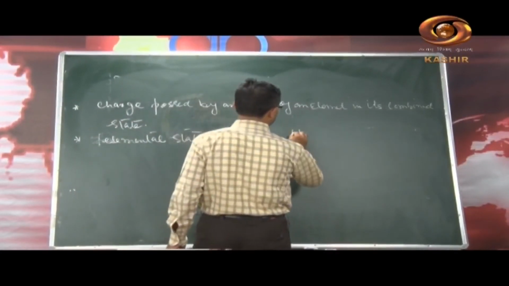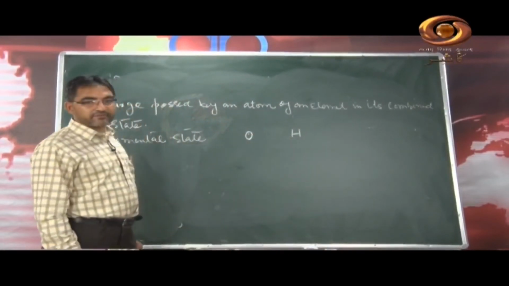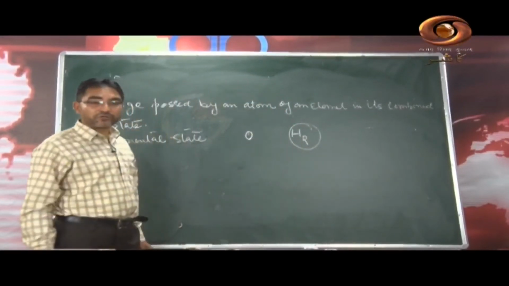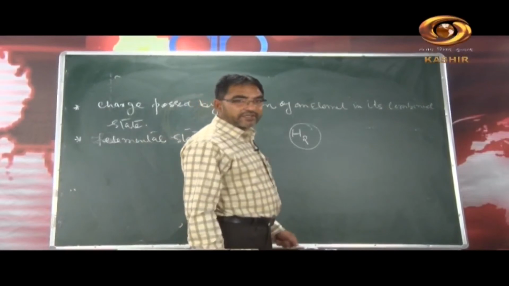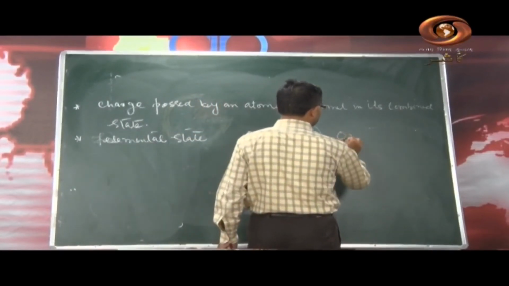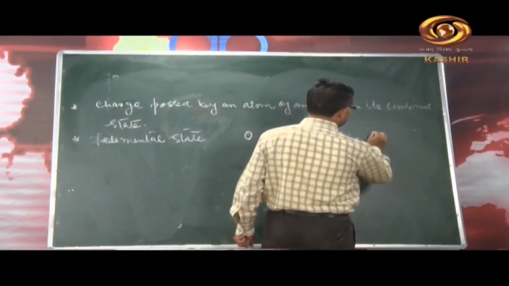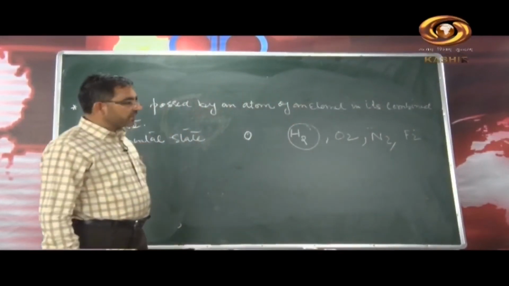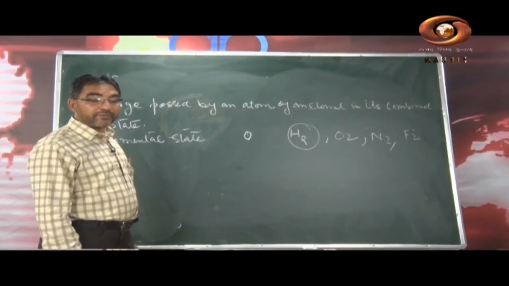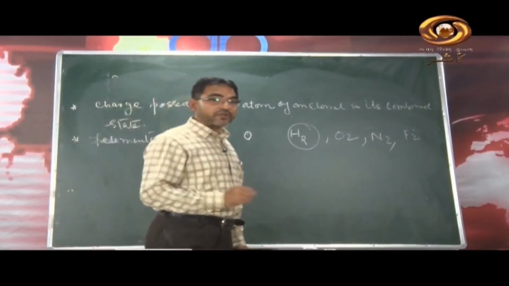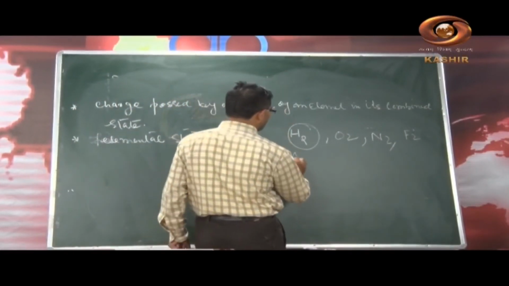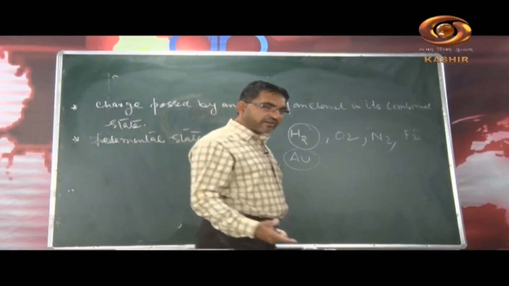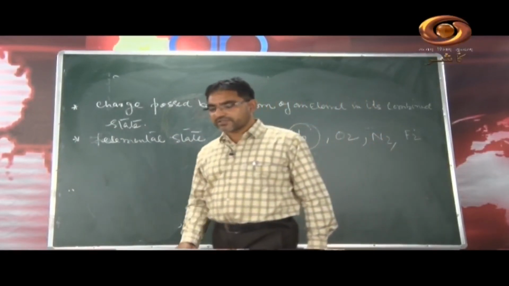Suppose you have hydrogen. Hydrogen is not in the combined state, it is in the free state, as an H2 molecule. Because hydrogen exists as an H2 molecule in the free state, it has a zero oxidation state. You have oxygen, zero oxidation state. Nitrogen, zero. Fluorine, zero. Because they are in the elemental form, not in the combined form, they possess the zero oxidation state. Suppose gold, in the elemental state, it has no charge, so it has the zero oxidation state.